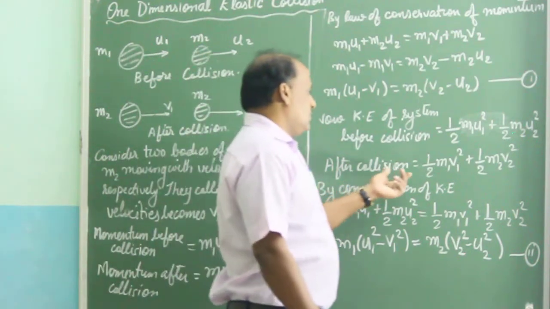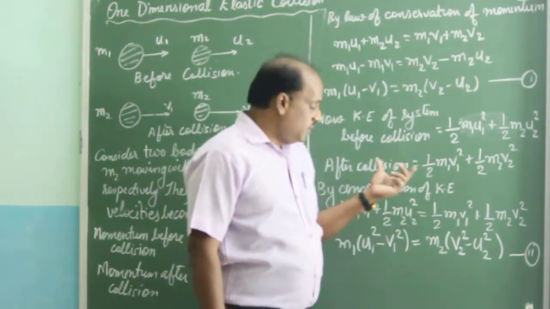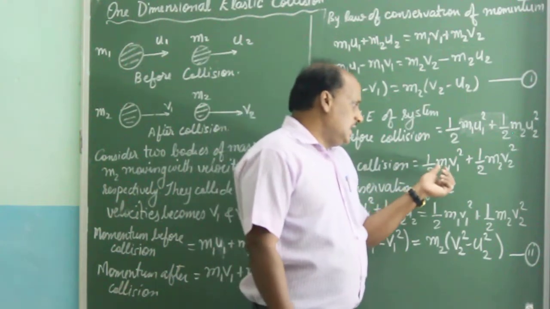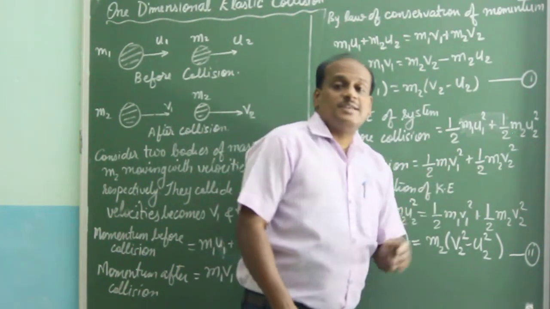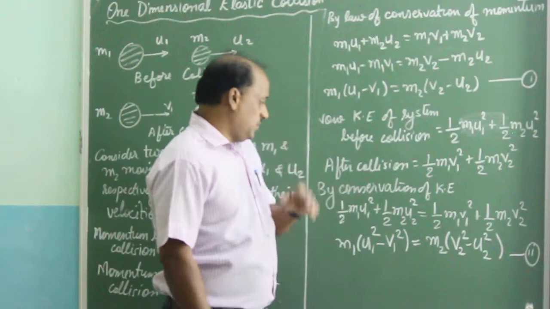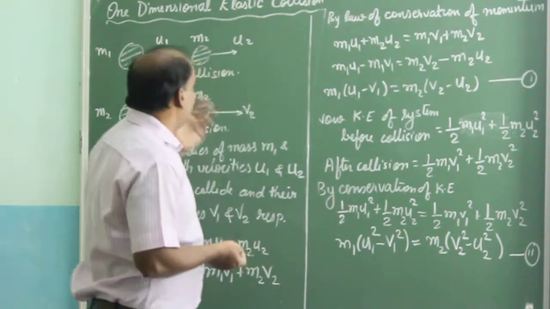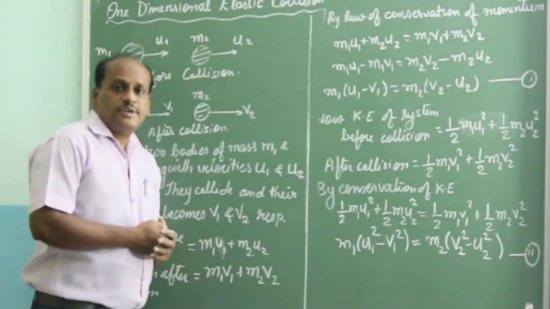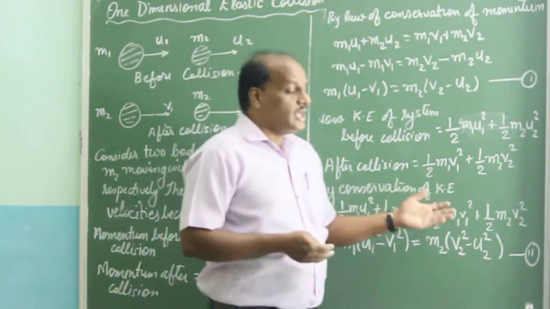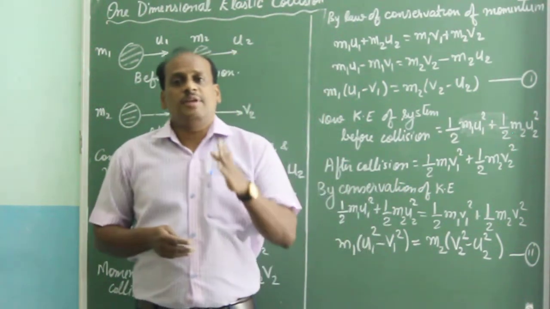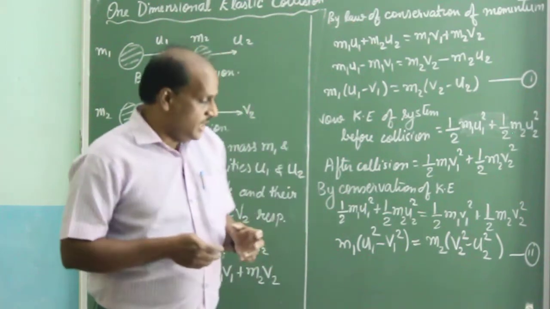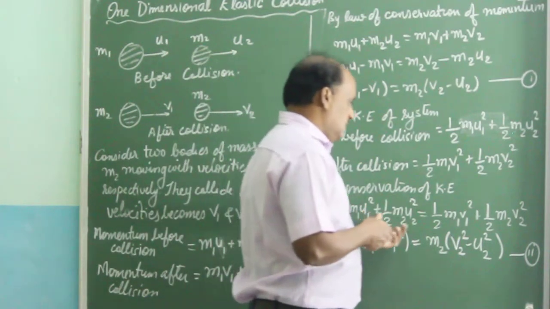So after collision, the kinetic energy of the system will be half m1 v1 square plus half m2 v2 square. Since it is an elastic collision, kinetic energy remains conserved, so on equating the kinetic energy before and after collision, we get this.